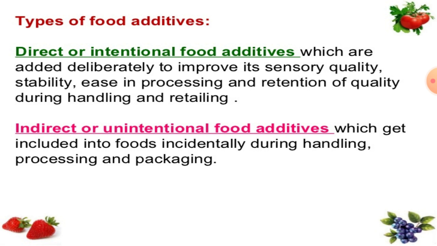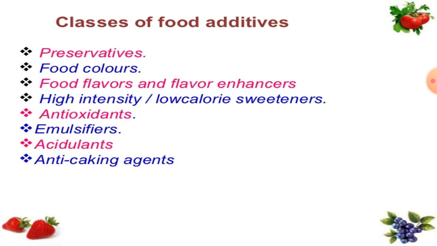Indirect or unintentional food additives get included into food incidentally during handling, processing and packaging.